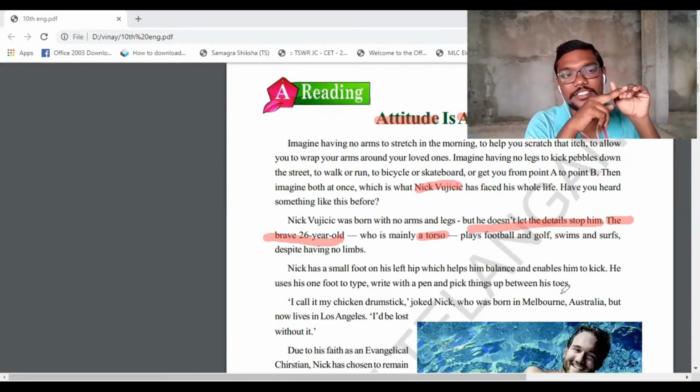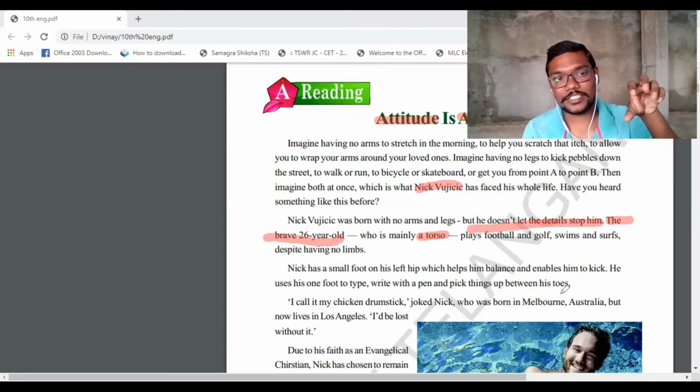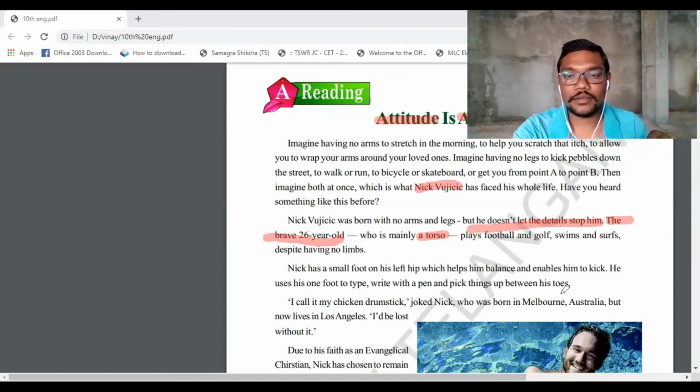Toes means the fingers, the ones attached to the small foot on the left hip, and with that he grabs things and catches some material. Understood? That helped him as a hand also. It helped him balance, play games or kick, and grasp or catch things. So that is very useful with his small foot.